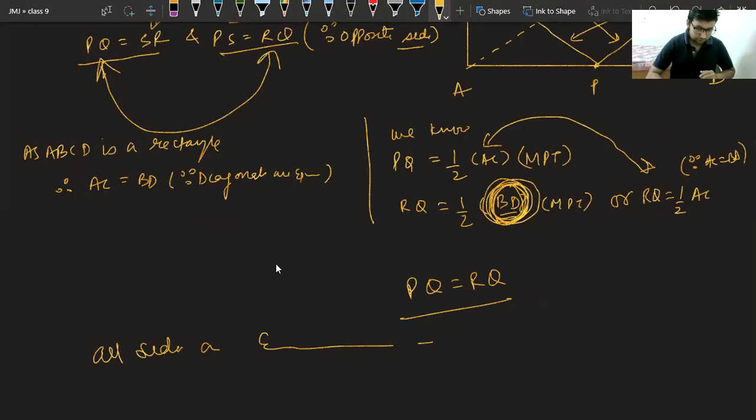Class, is it clear to everyone how I have utilized the property of a rhombus? Sorry, property of a rectangle. Okay. Those who were thinking that it can be done with the help of congruency, they can try, but I'm sure if it is done, then also it will be a very lengthy method. You can try and send the solution to me.